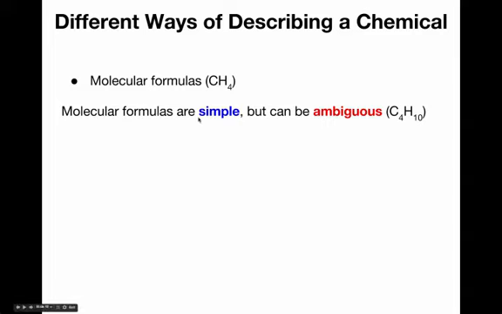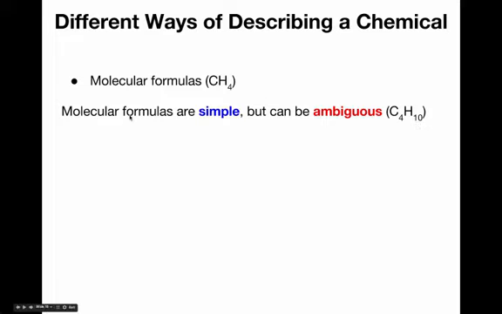At this point, I want you to realize that I've been showing you different ways of describing a chemical, an organic molecule. The first way, which we actually learned very early in the course, is to describe molecules using a simple molecular formula. So CH4 is an example of a simple molecular formula. And the problem, obviously, that we just pointed out in the previous slide, is that even though they're simple and relatively easy to write out, they can become ambiguous once you start to deal with larger molecules. So C4H10 is a molecular formula, but it doesn't tell you which type of C4H10 molecule you're dealing with. And I showed you the two possible C4H10 molecules on the previous slide.